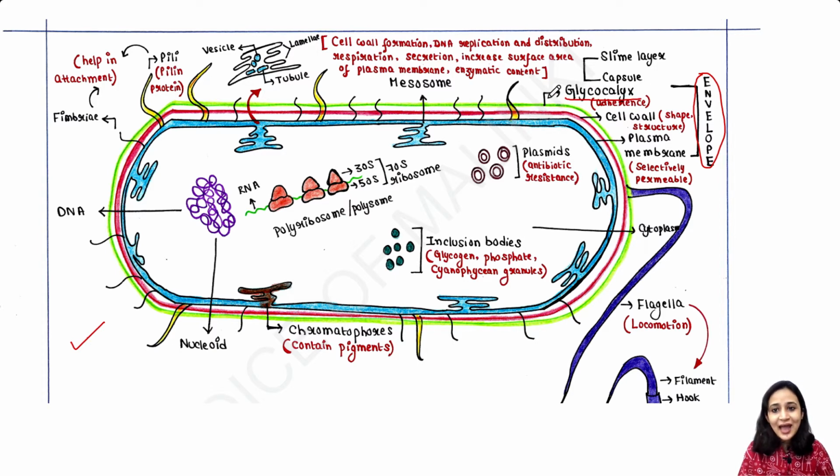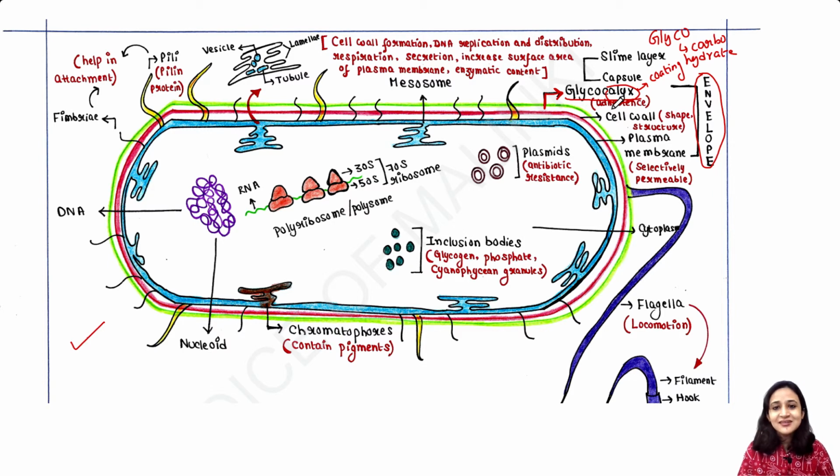So glycocalyx is the outermost envelope or membrane of bacteria. From the name itself you can understand, glyco means carbohydrate and calyx means coating.